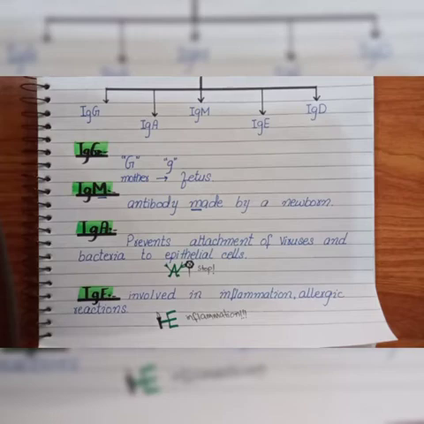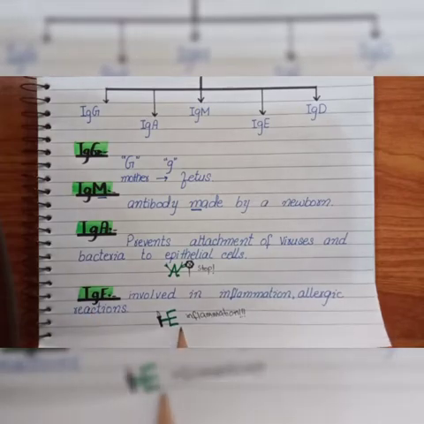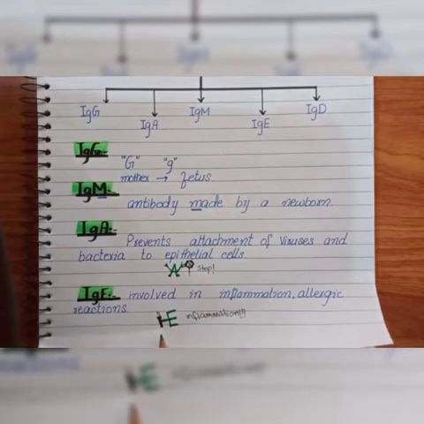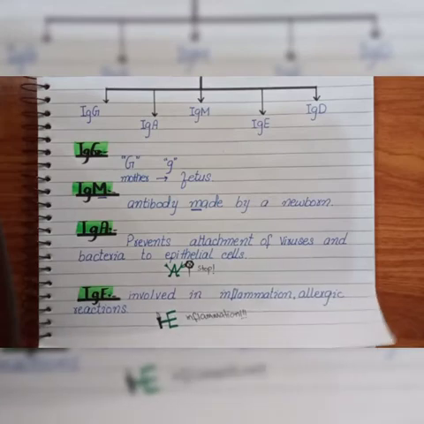Then we have immunoglobulin E, and from the E, think of a flame. So you can easily remember it is involved in inflammation and also in allergic reactions. This antibody also helps in defense against parasites, because it is associated with hypersensitivity and allergic reactions.